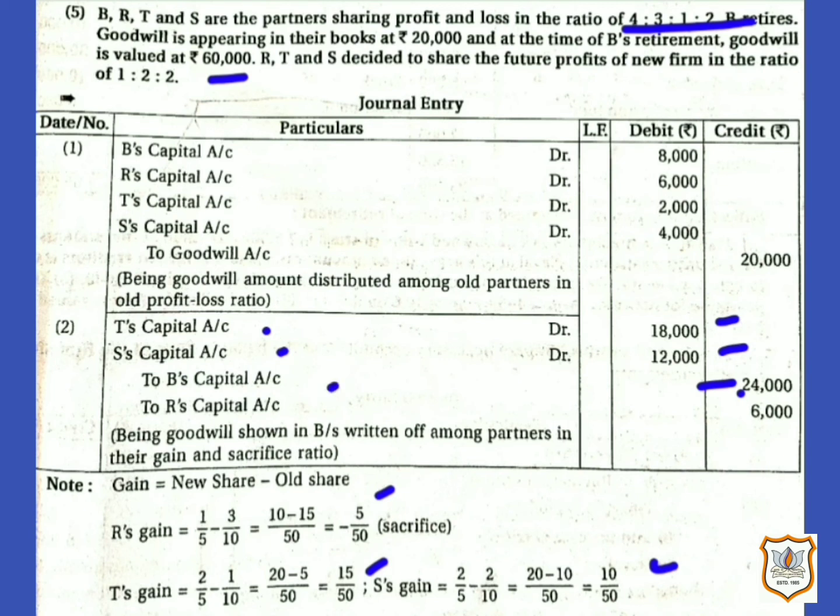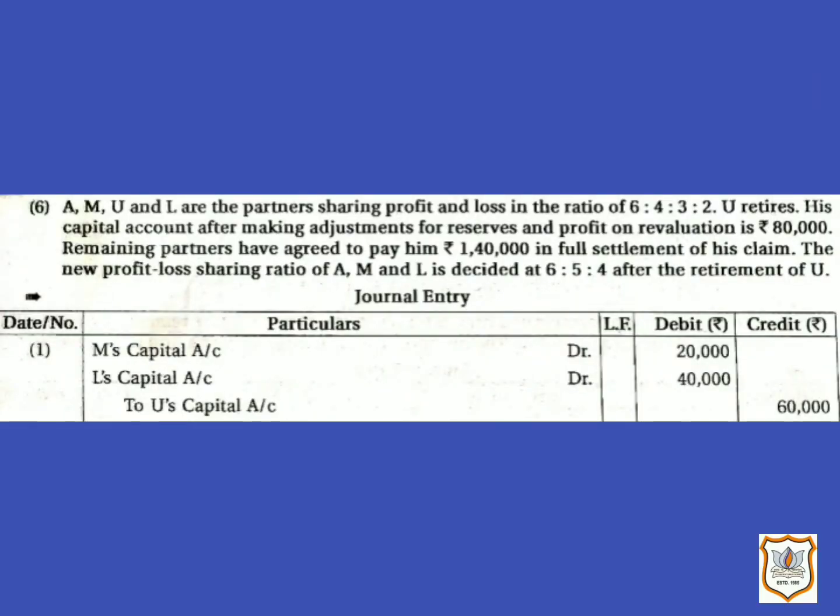So R's capital account will be credited by rupees 6,000. So here T and S, who are gaining partners, will compensate not only retiring partner B but also R, the sacrificing partner. Now let us do question number 6.